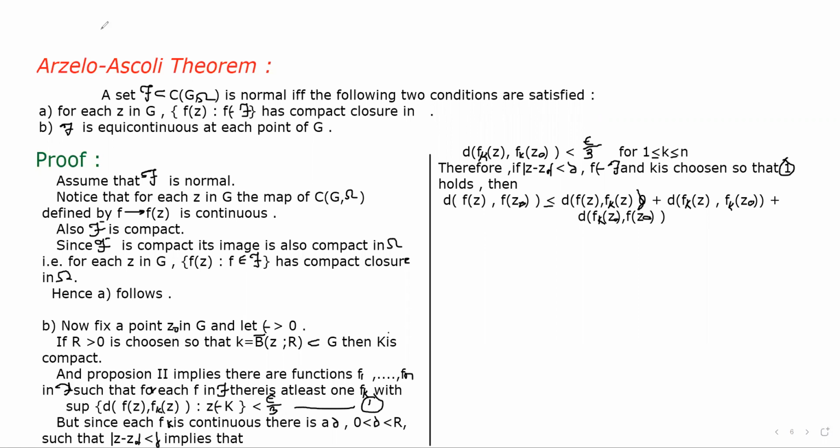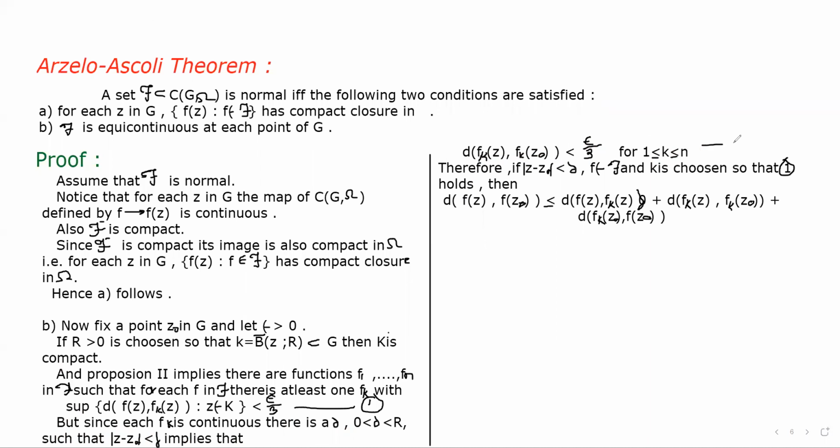Now, since each fk is continuous, there is a δ such that mod of z minus z0 less than δ implies that d(fk(z), fk(z0)) is less than ε by 3. We get this second equation here.